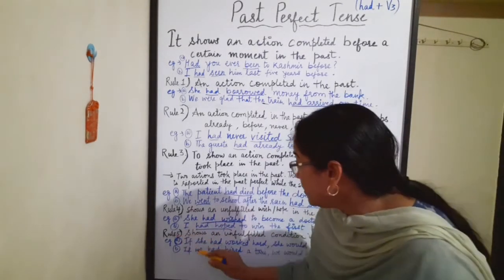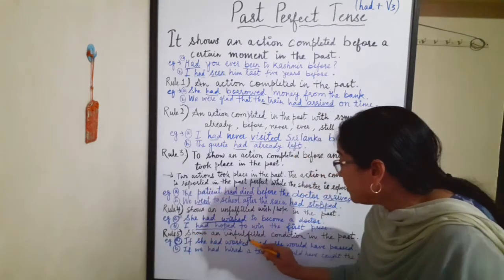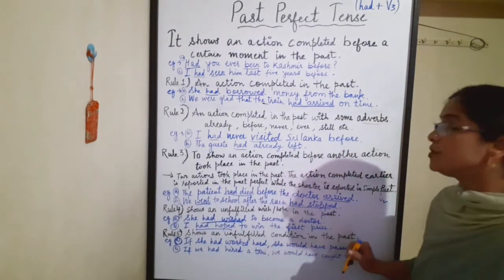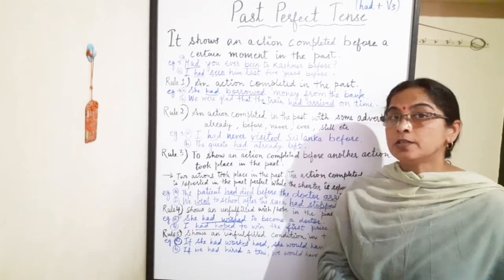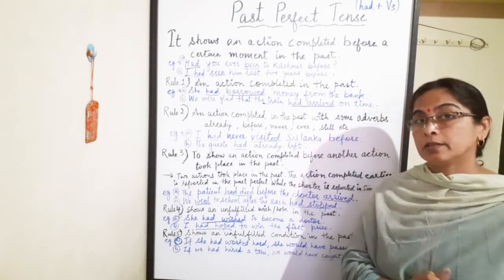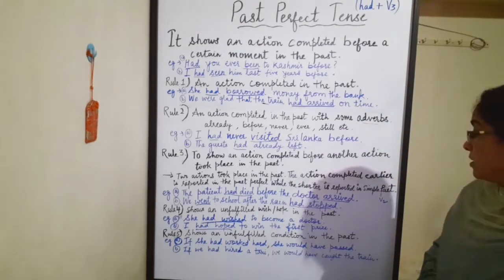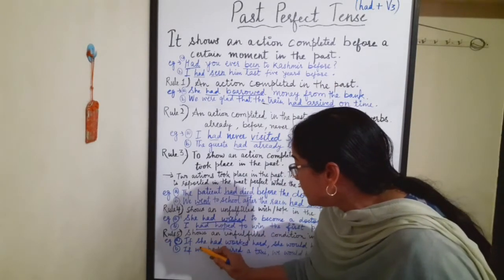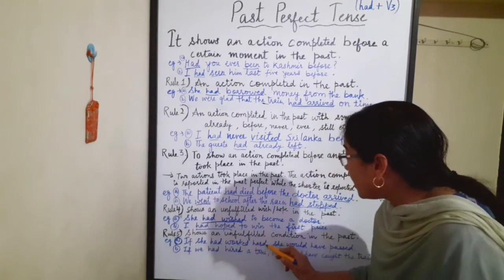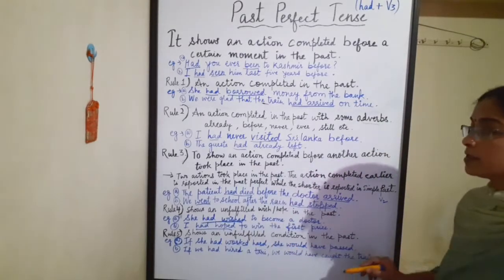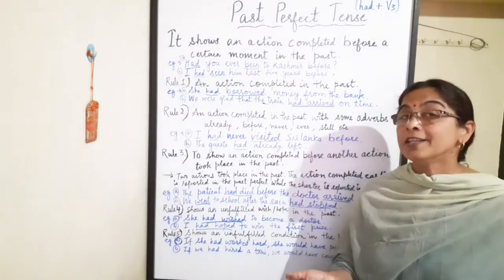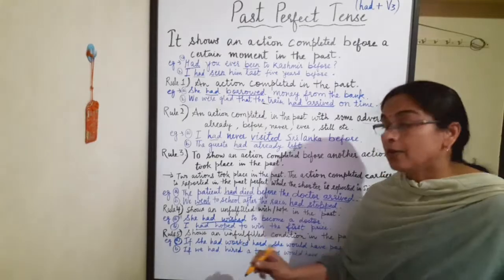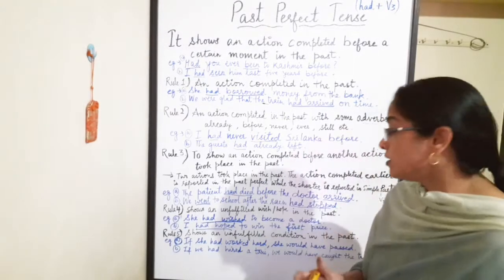Now rule number 5 shows an unfulfilled condition in the past. Some condition is there and we are showing that with the past tense, past perfect tense. For example, if she had worked hard, she would have passed. It means she failed. Why did she fail? Because she did not work hard. So how to represent this sentence?